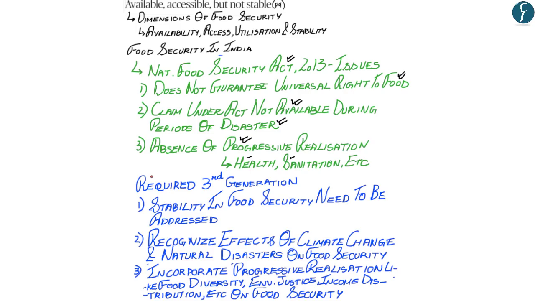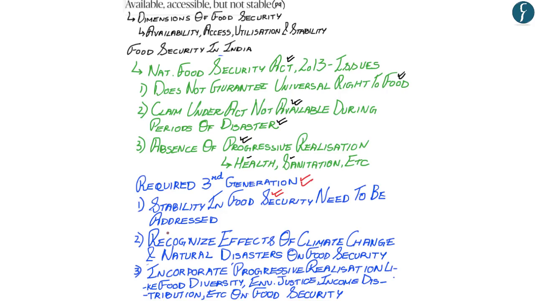Now, hopefully, up till here, you've also understood the points that have been highlighted by the author, which are required for the third generation of food security, wherein it is required that stability as a principle should be incorporated in food security in terms of prices, access, among other factors, and therefore stability in food security needs to be addressed in right to food legislation in India.